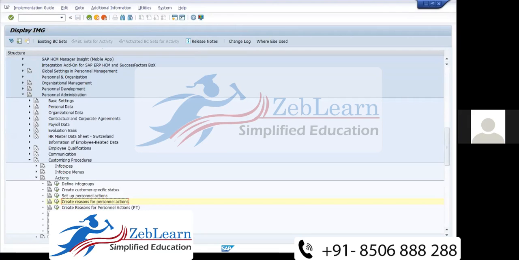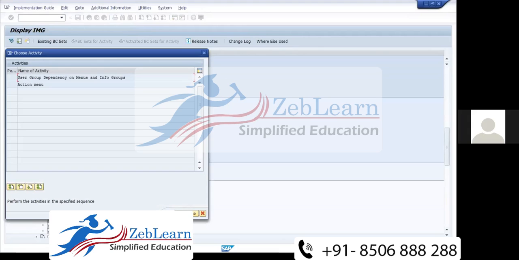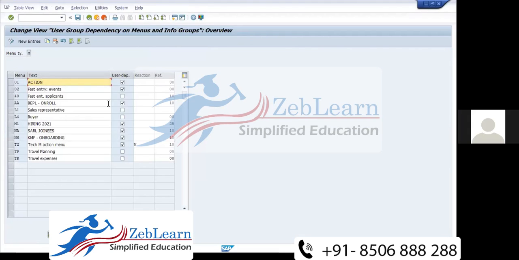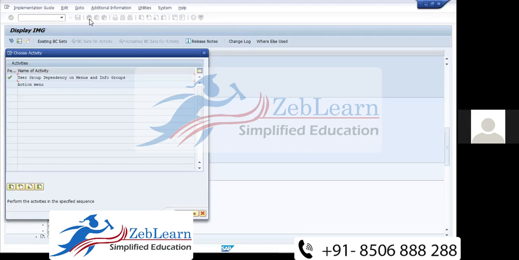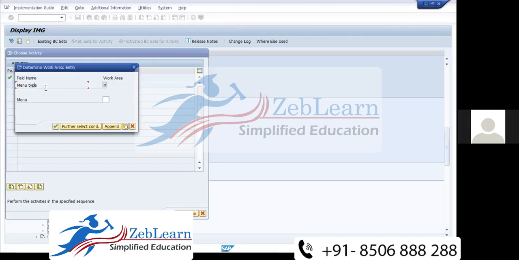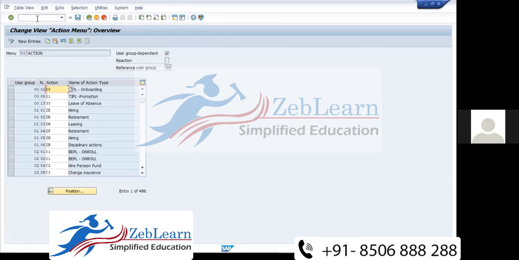Change action menu. Here user group dependency you need to check. Already given in 0x menu is 01, action 30 already given, no need to make any changes. Now click over action menu, 01, new entry,